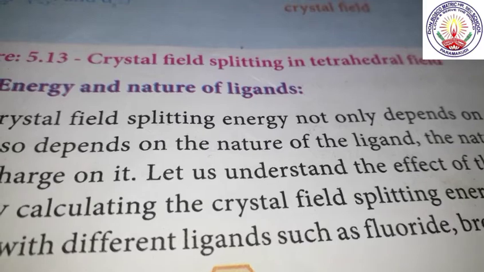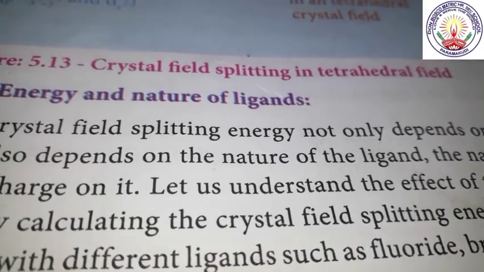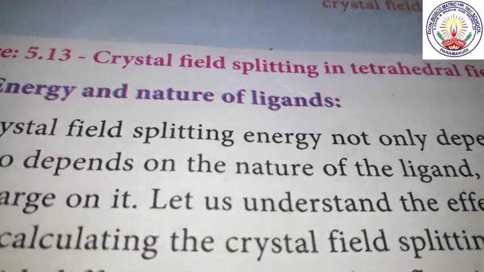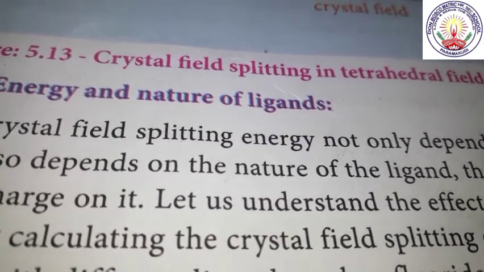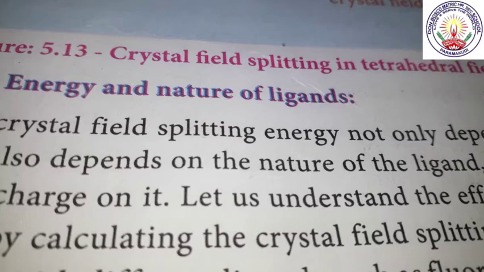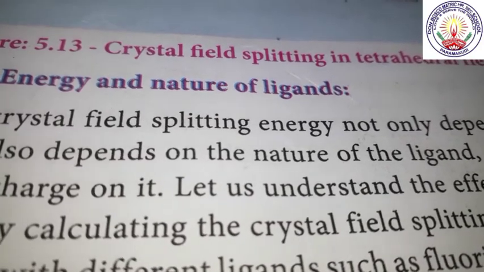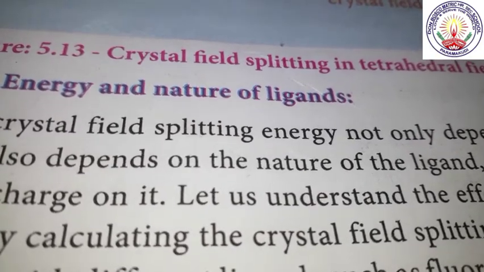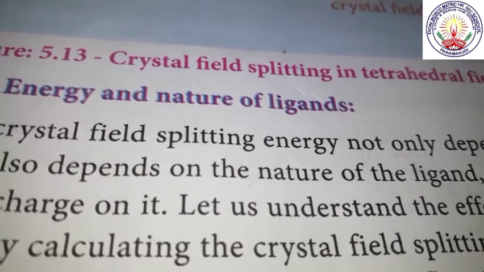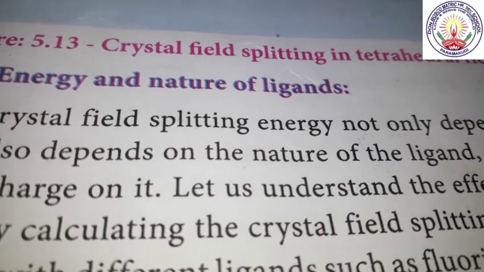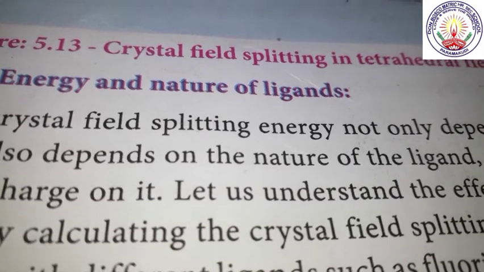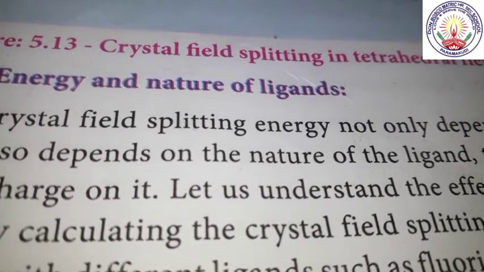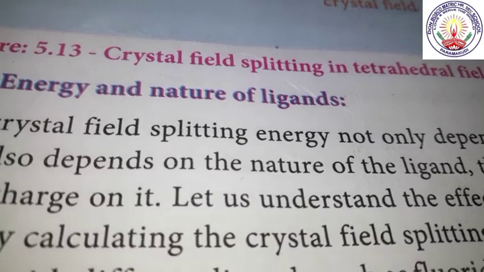Now we shall see crystal field splitting energy and nature of ligands. Crystal field splitting depends on 4 things. First one is ligand field, second one is nature of the ligand, third one is nature of the central metal atom or ion, fourth one is charges on central metal atom or ion.